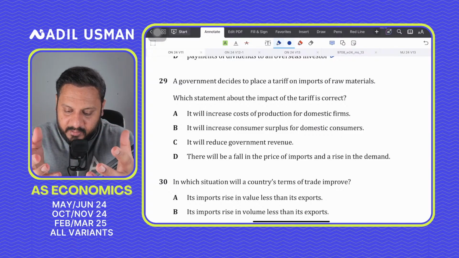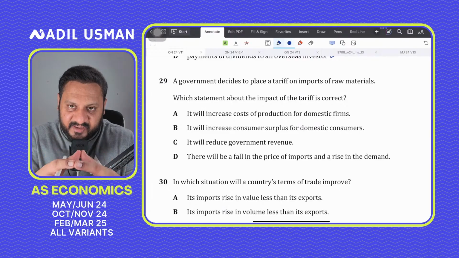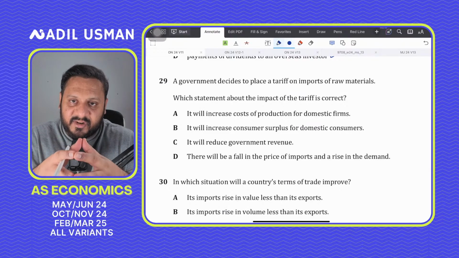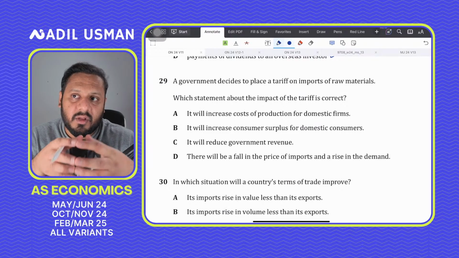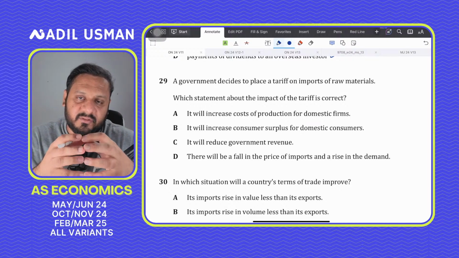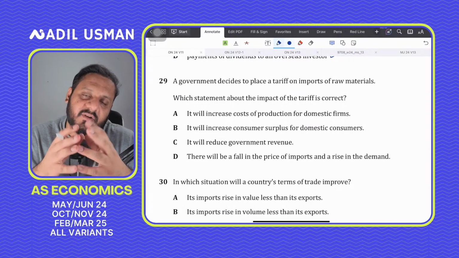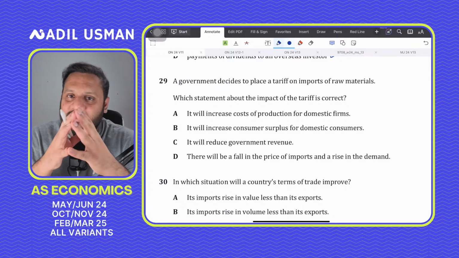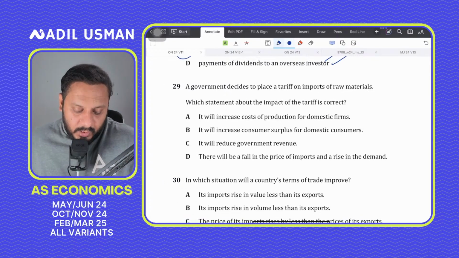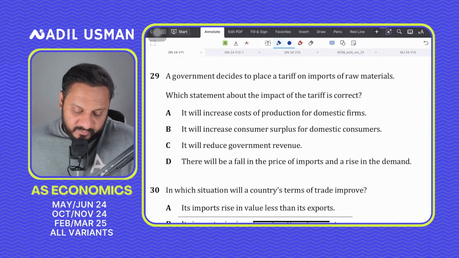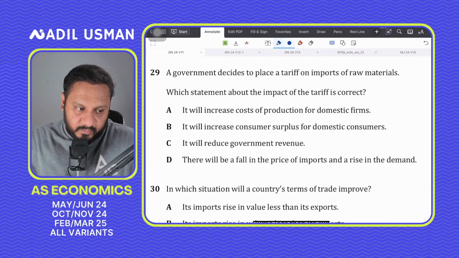And here, those students are the worst affected who actually do selective studying for paper 2. For instance, if your international trade topic is weak, you're like, oh, leave it, I'll leave the question on section C or international trade in paper 2. But that screws up paper 1. A government decides to place a tariff on import of raw materials. So question number 29.